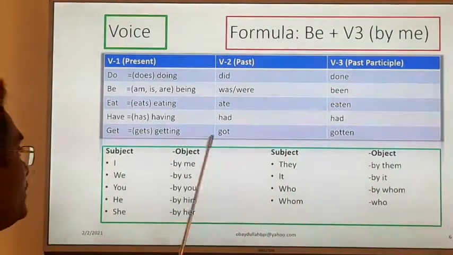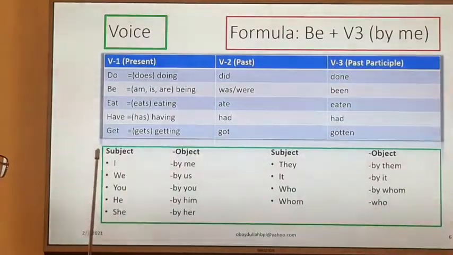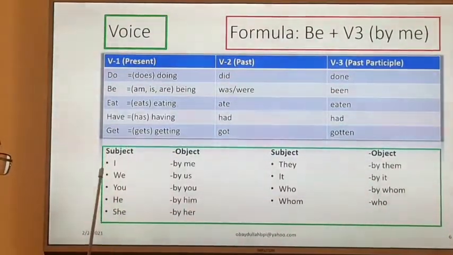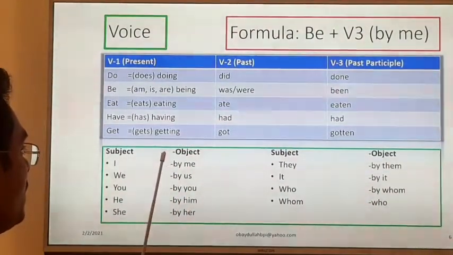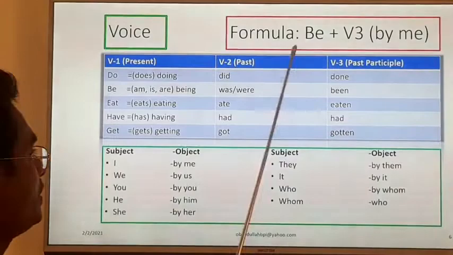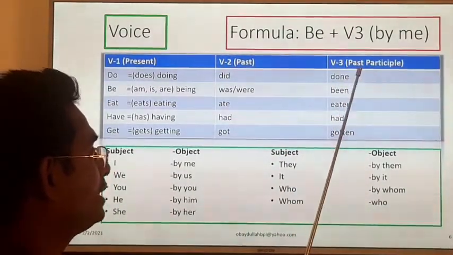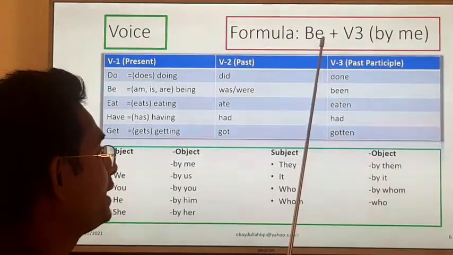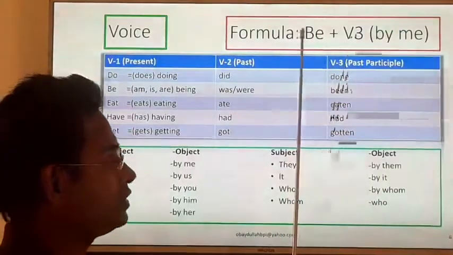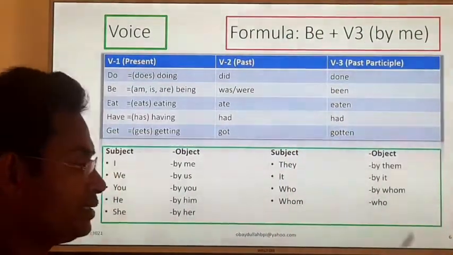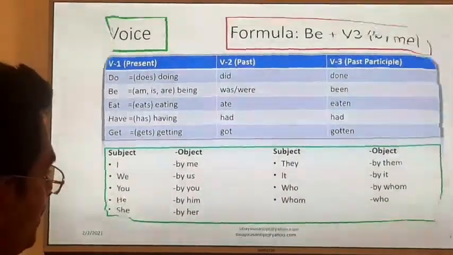And you know that when we change the voice, the object will be the subject and the subject will be the object. And the verb will always be verb number 3, meaning past participle, and before the main verb we have to take the help of the be verb. By using this formula, by using this structure, we can change the voice of any active sentence. Okay. All right, next page.